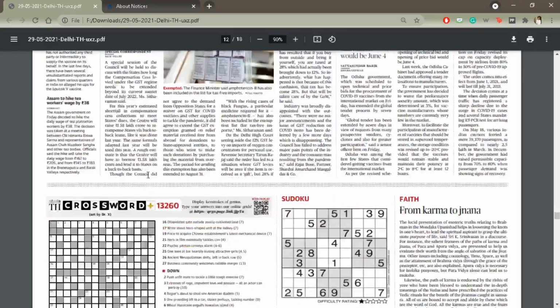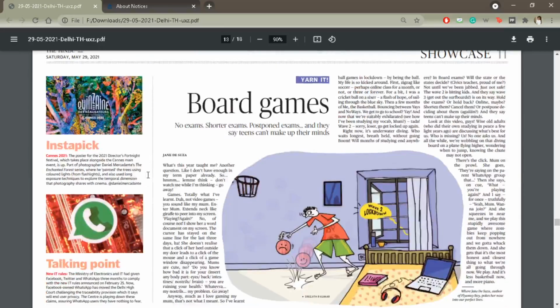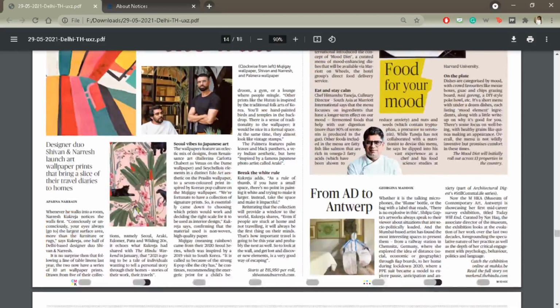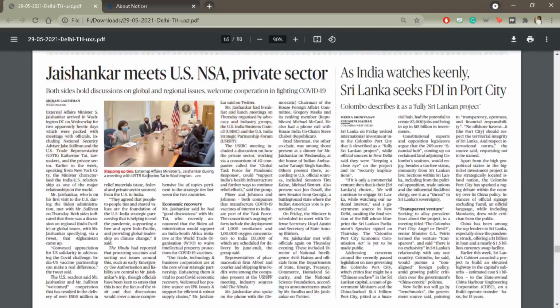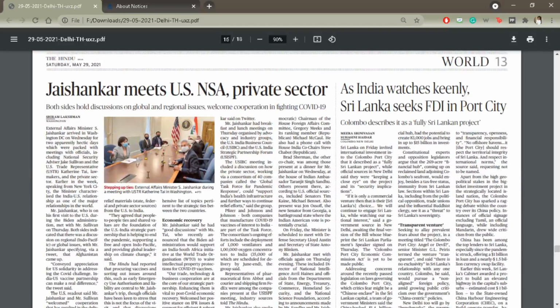Then moving on to international news. As we discussed yesterday also, our external affairs minister is in the USA. He met the US NSA there and members of the private sector, calling for economic recovery, which means we need more investment from US companies. Then he met other private companies for supply of vaccines. And thirdly, he thanked the US government for the assistance during the second COVID wave and called for more cooperation from them to tide over the pandemic.